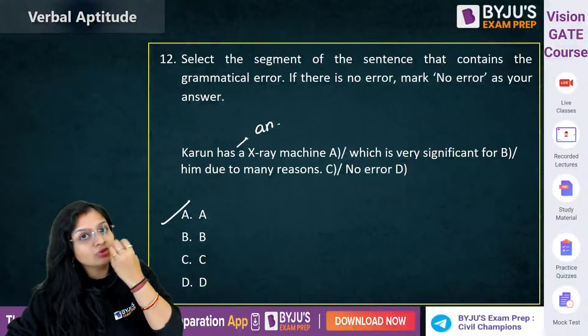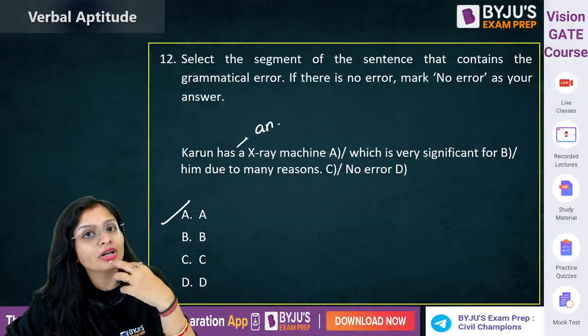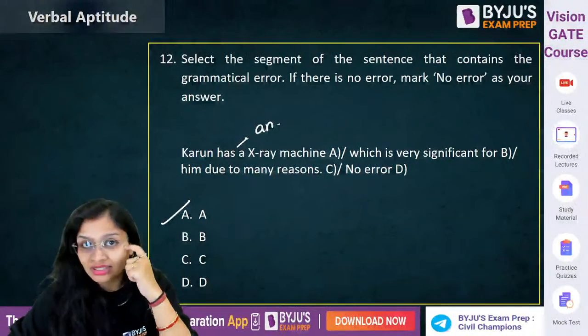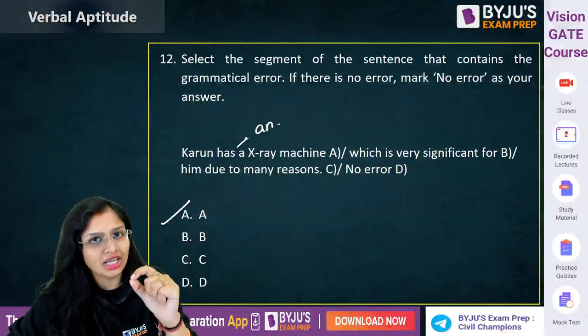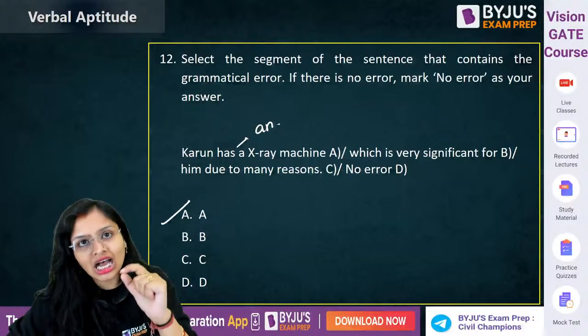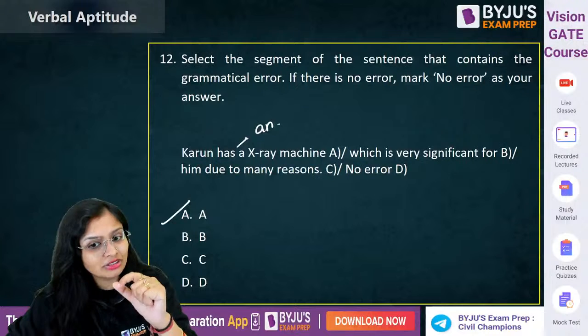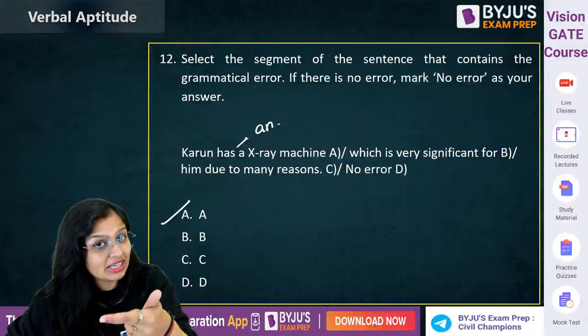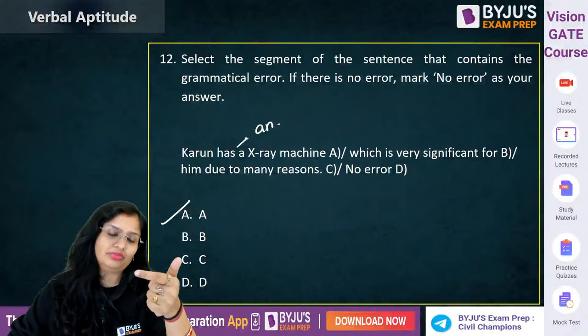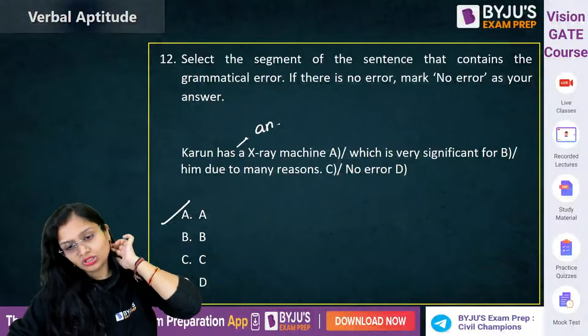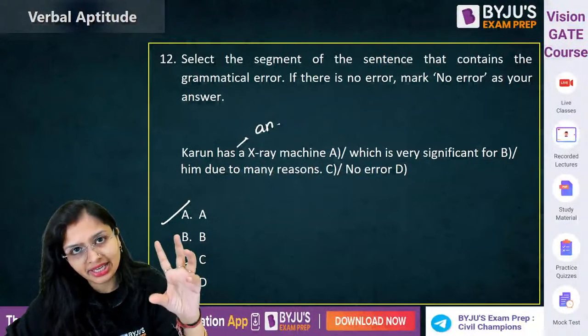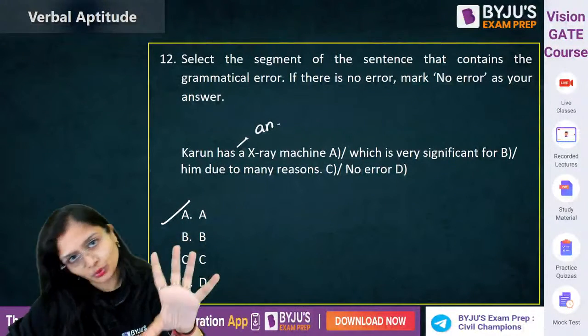So when you're pronouncing and you're getting these words, इसके alphabet से मत जाना. Okay, so if you get like this, so you're getting X-ray, it is coming. That means an will be applied. Getting it? Yeah, vowel sound. A, E, I, O, U.